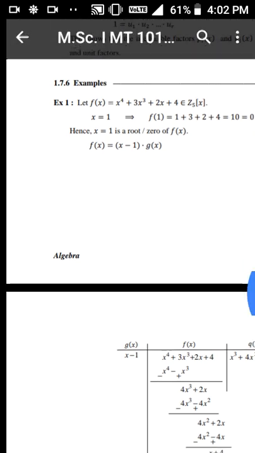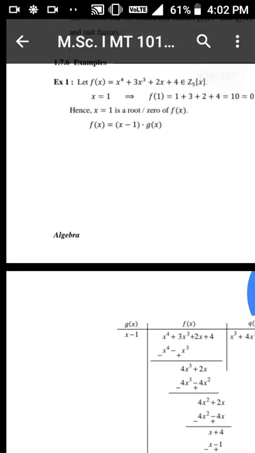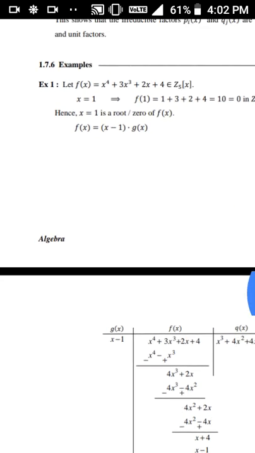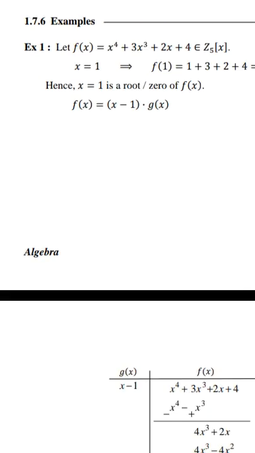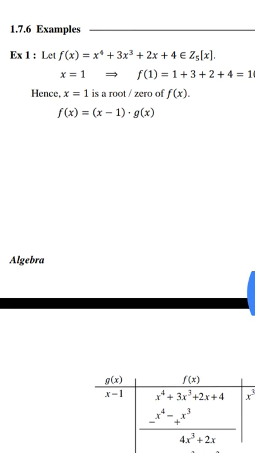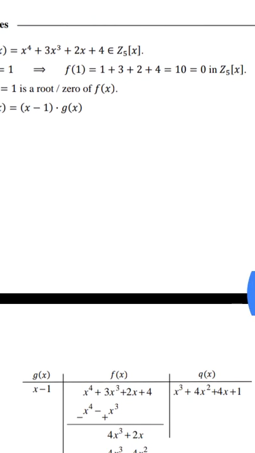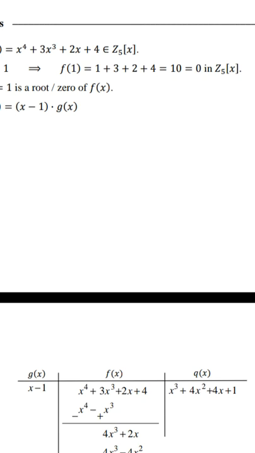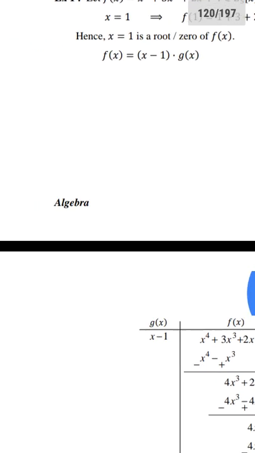Let f(x) = x^5 + x^4 + 3x^2 + 2x + 4 belong to Z5[x]. Put x = 1: f(1) = 0 in Z5.